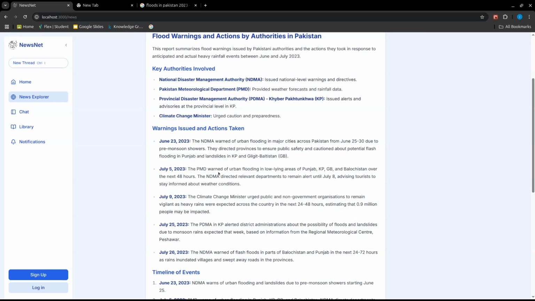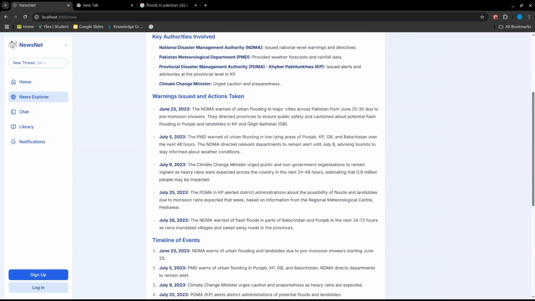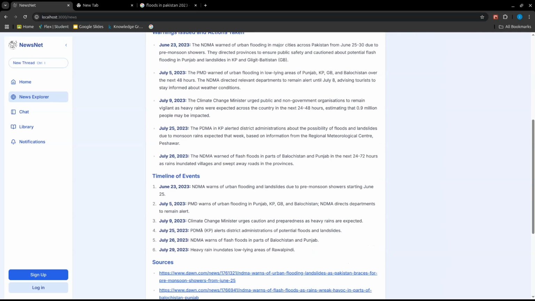The PMD warned about the low-lying areas of Punjab, KP, and Gilgit-Baltistan, advising tourists to stay informed about weather conditions. Then the Climate Change Minister, the PDMA in KP, and the NDMA warned of flash floods in parts of Balochistan and Punjab in the next 24 to 72 hours on July 26, 2023. This is the timeline of events and how they took place, and as you can see, a flood actually came into being after the initial warning of the NDMA.